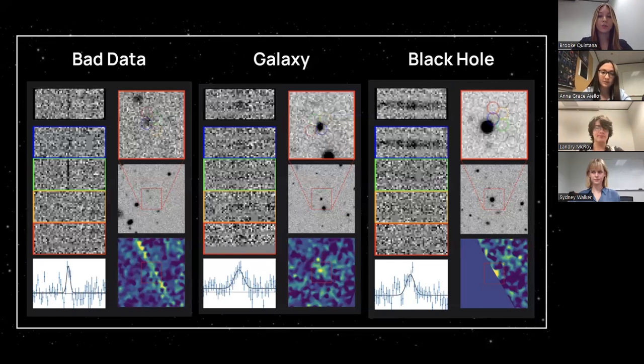Part of our research involved taking part in citizen science. To sort through HETDEX data, we distinguish between background noise, bad data, galaxies, and black holes. While looking for bad data, we looked for missing sections of optical fibers. You can see in the first image, there are missing pieces of data that look like small gray rectangles. Bad data is also identified by repeating sections in the line flux map or within the fiber images. It's easy to identify because it almost looks like a glitch in the image.